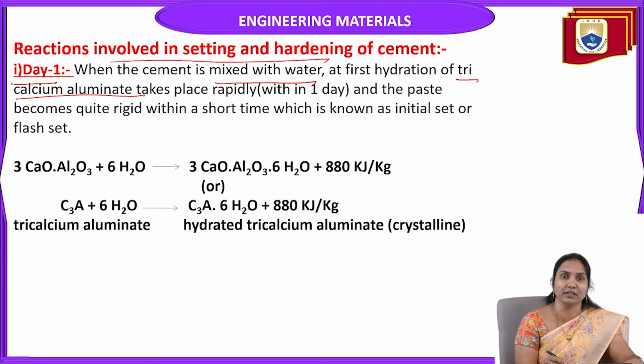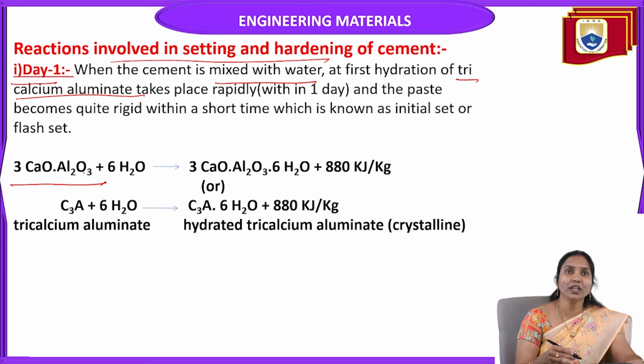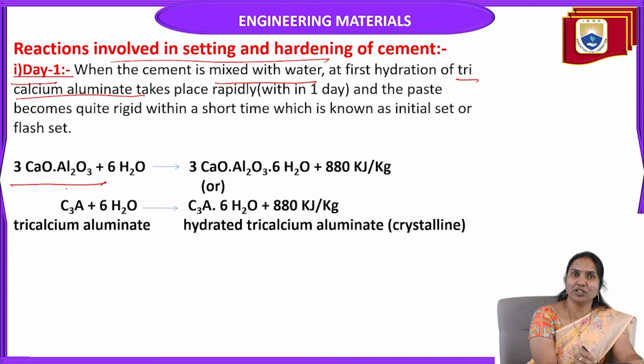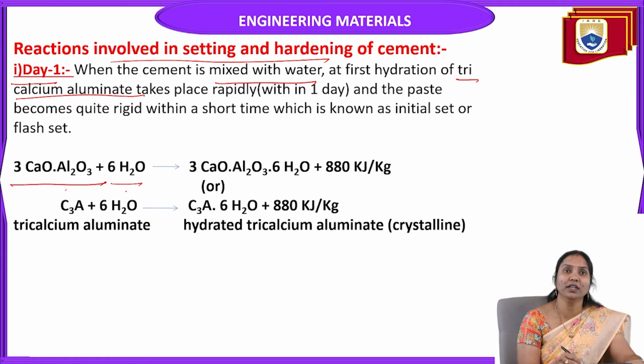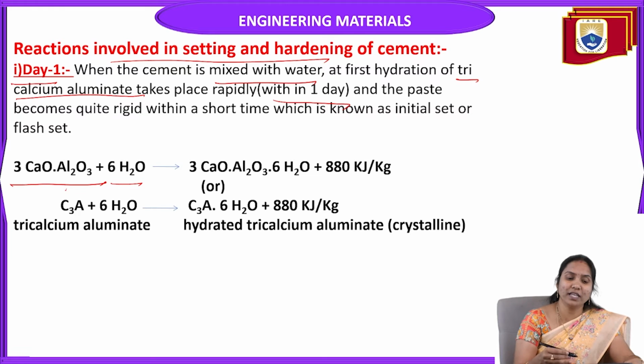Which one is hydrolyzed? On day one, when the cement is mixed with water, the first hydration is of tricalcium aluminate, and it takes place rapidly, that means within one day. Of all the ingredients, tricalcium aluminate is the one immediately hydrolyzed when we add water, and the paste becomes quite rigid within a short time.